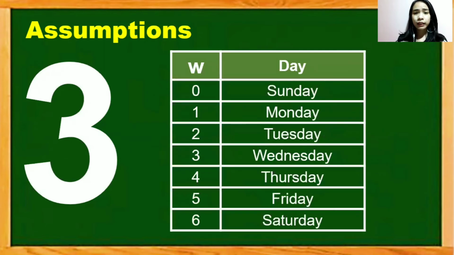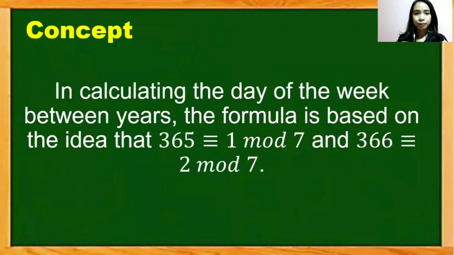That would mean 1 is Monday, 2 for Tuesday, and so on and so forth. So this table represents the values of W for each day of the week. So the concept behind trying to find the day of the week using the perpetual calendar is the idea that 365 is congruent to 1 modulo 7 and 366 is congruent to 2 modulo 7.